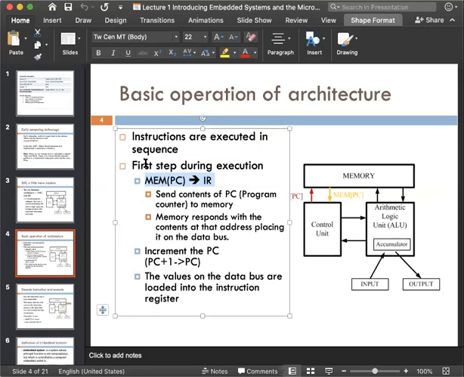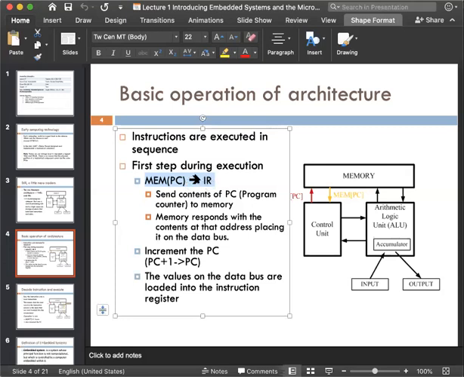My first step of execution is that the address will go to the IR, the instruction register. So the PC will send the address to the instruction register.